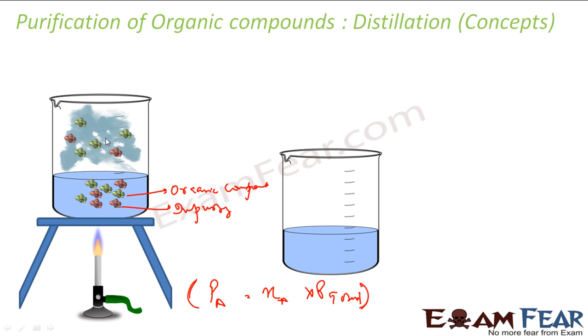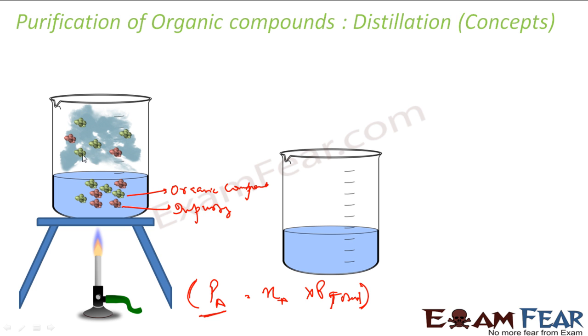If you go by Raoult's law also, for the total pressure here, the partial pressure by A is more and the partial pressure by B is less, right? Because you have more moles of A. It's the right logic, right? It says that the partial pressure of A will be moles of A times total pressure. This is constant. Even if you just assume that, you see that I have A which evaporates easily and B which evaporates less.